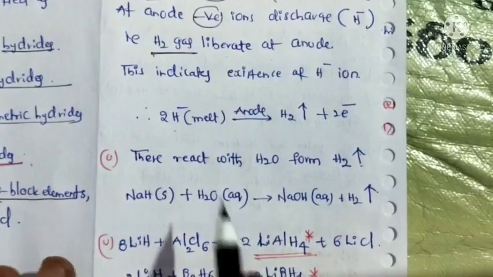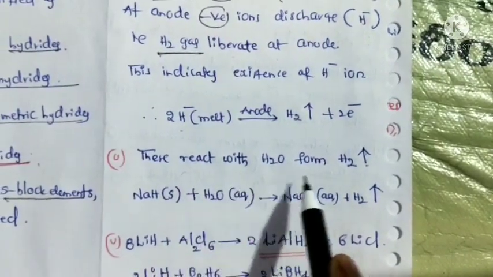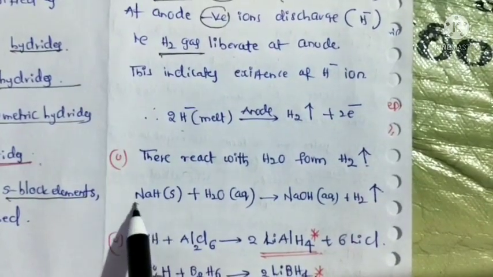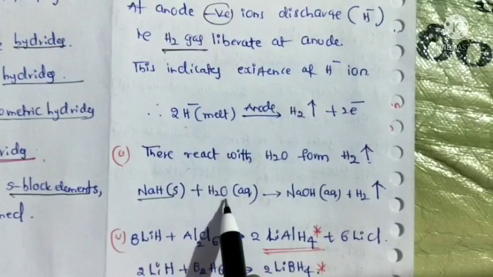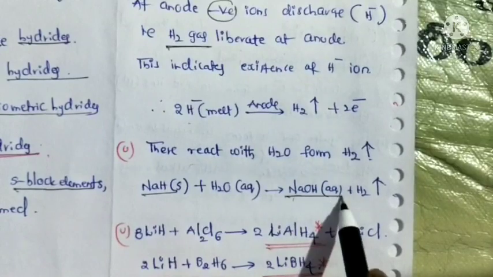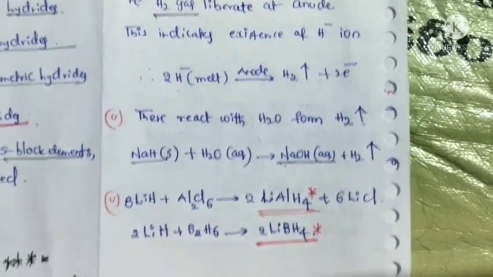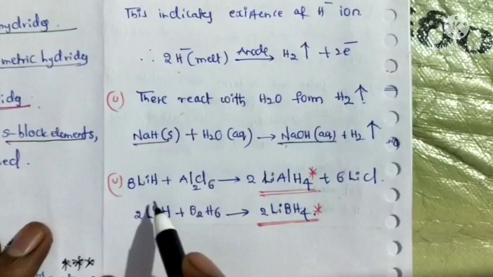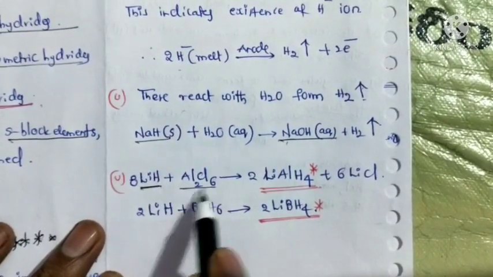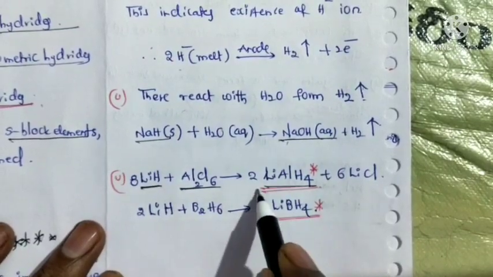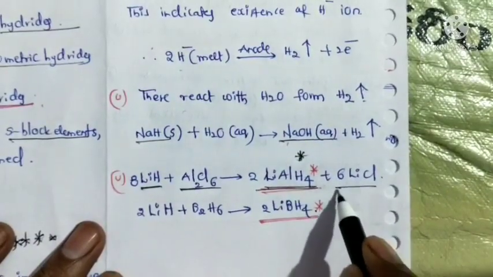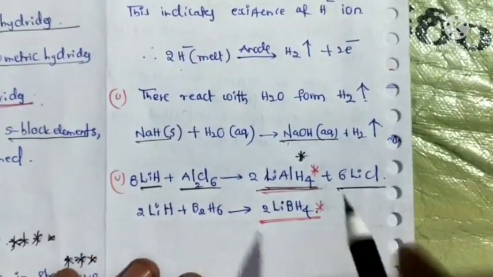Next, another property: these react with water to form hydrogen gas. Sodium hydride reacts with water to form sodium hydroxide, a base, and hydrogen gas is liberated. Last property: 8 moles of lithium hydride react with aluminum chloride to form lithium aluminum hydride, and 6 moles of lithium chloride form.